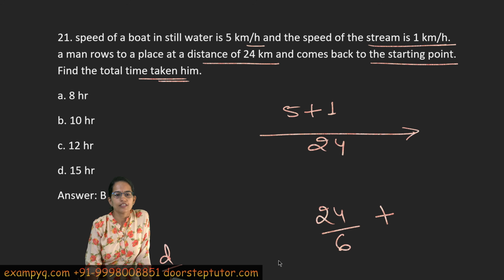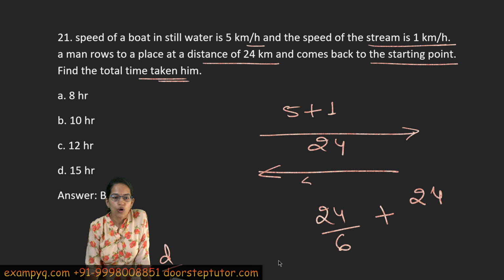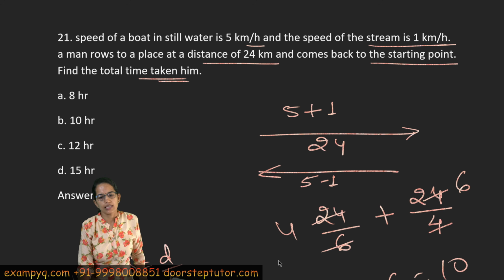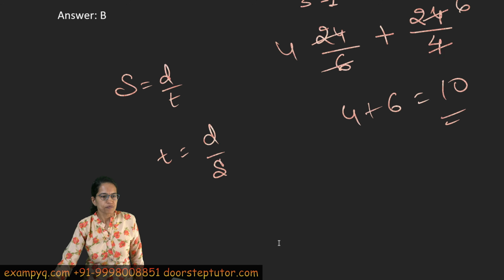In the second case, what would it be? Again, my distance remains 24 when I am returning back, right? But what is my speed? I am going upstream, so it would be going slow. So 5 minus 1, that means divided by 4. So when I solve, this becomes 4, this becomes 6. So 4 plus 6 is nothing but 10. So I'll take a total time of 10 hours, right?